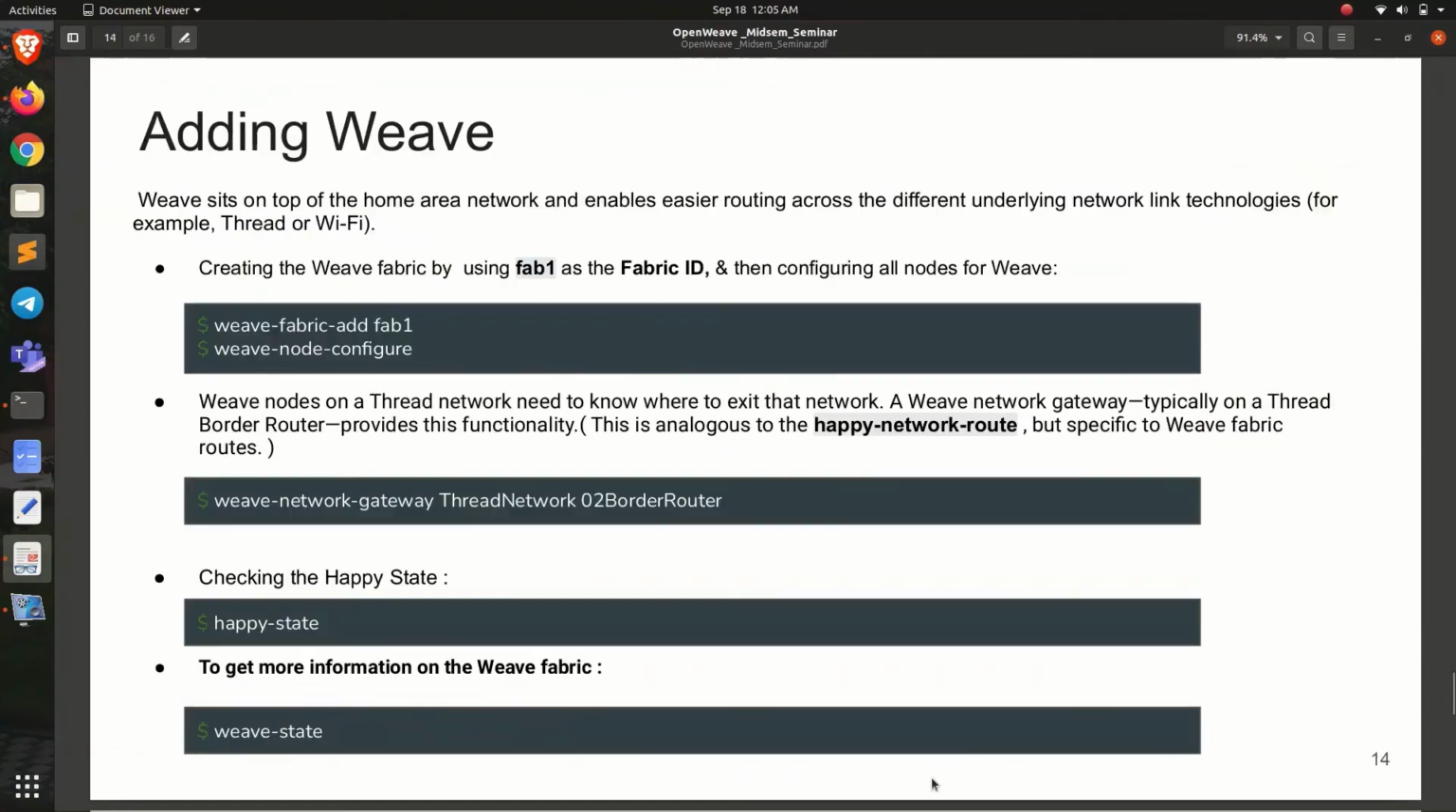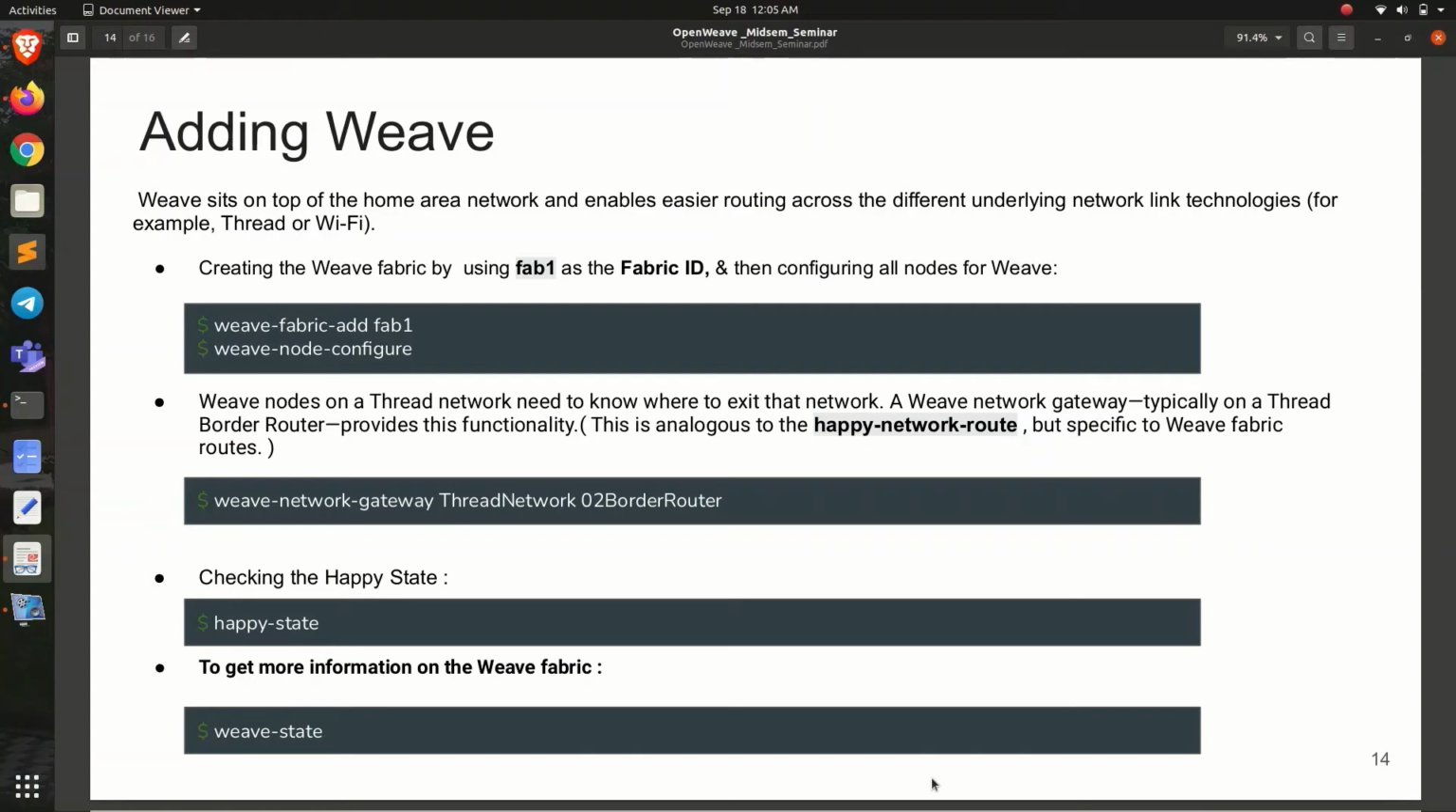An implementation of Weave is called a Weave fabric, and we know it because we already discussed that on slide 5. This Weave fabric sits on top of a HAN and enables routing across the different underlying network topologies, like in this case, where we have Thread and Wi-Fi.